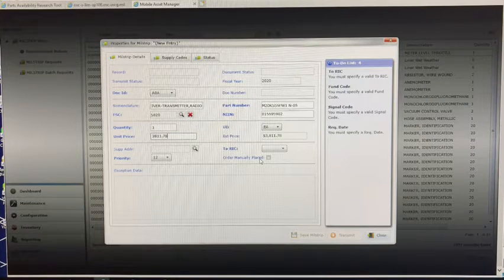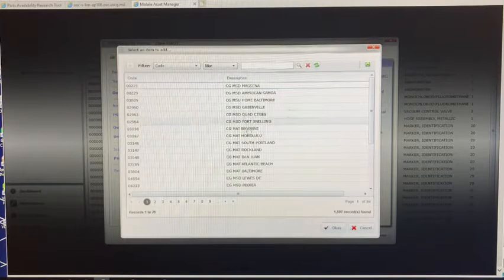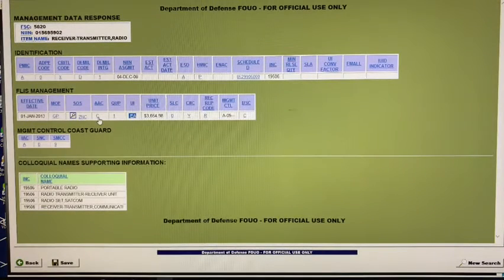The supplementary address field is used if you need your item shipped to a unit other than your own. If you do not need to do this, leave this field blank. If you do require the item to be delivered to another unit, click the magnifying glass and select the unit you need your item shipped to. For this demonstration, we will not be using a supplementary address. For the To RIC field, reference FedLog to select the SOS, which stands for Source of Supply.